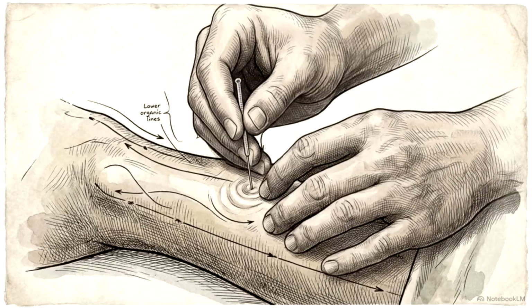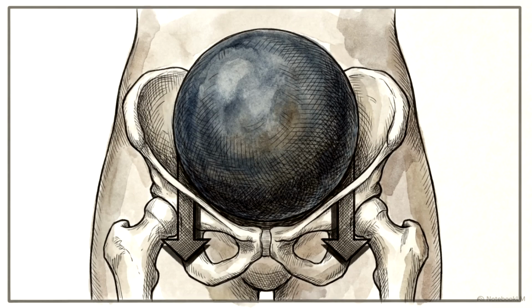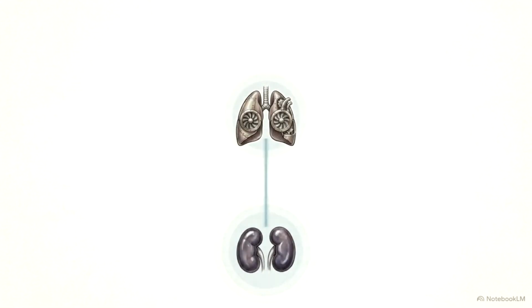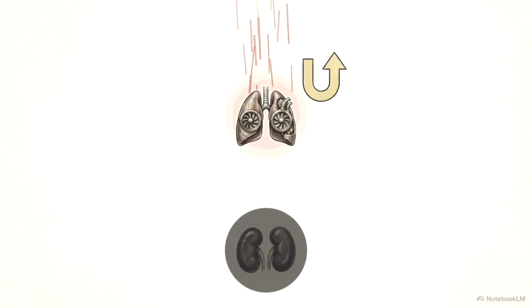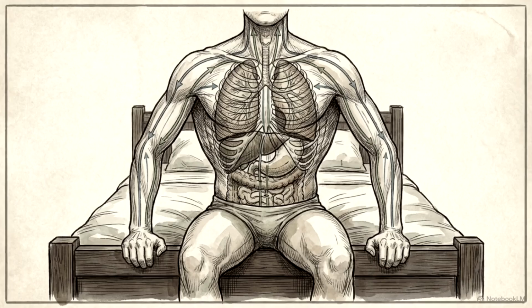mechanical anchor. The downward thrust of the chest and abdomen requires a counterbalance in the lower body, specifically the kidney's role as a systemic anchor. This diagram illustrates the biomechanical link between the upper and lower jiao. The lung pushes air down, but the kidney must grasp that downward energy. When the kidney becomes deficient, it loses its grip, and the lung energy escapes upward. This pathology manifests during inhalation.